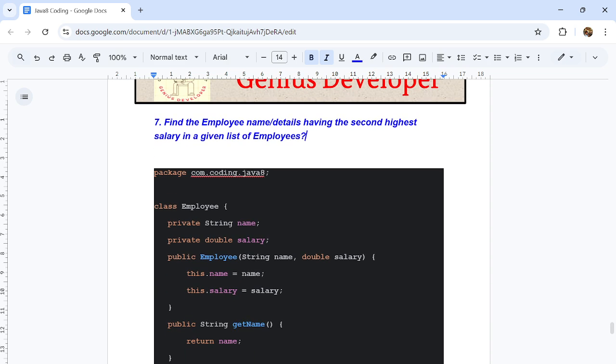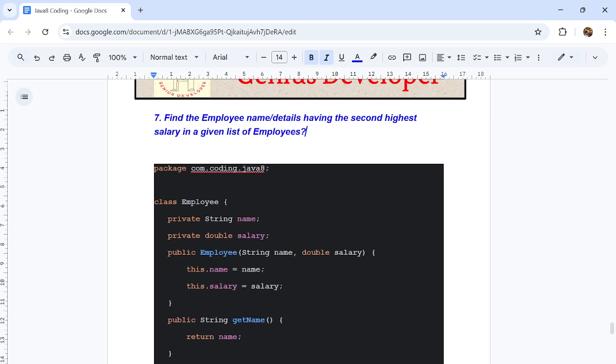So usually we are given a list of employees, and in the employee details we have salary and employee name. We have to find the second highest salary, or sometimes they can ask for the highest salary. Sometimes in a database they also ask the same question, to write a MySQL query or Oracle query, but usually now they ask to write it in Java 8. How will you write it in Java 8 without any MySQL query? This is very nice logic, guys.